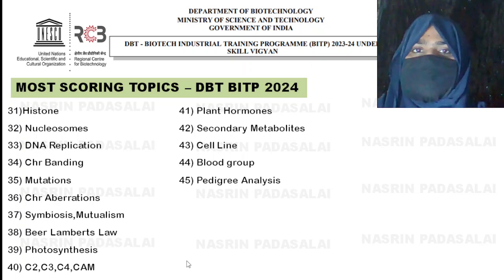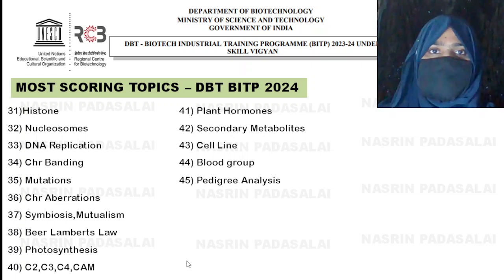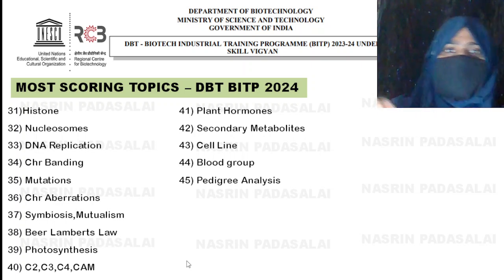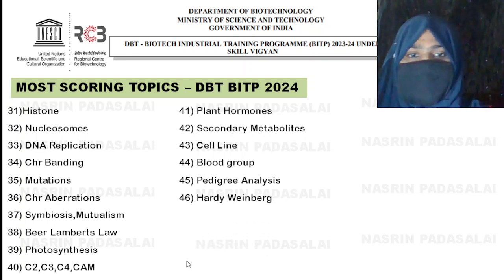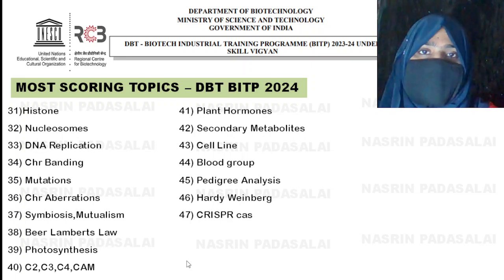Next is pedigree analysis. You can't expect problems, but they will be giving a few diseases and asking what is the mode of inheritance, which is coming under X-linked dominant, which is coming under X-linked recessive, like that you can expect. Next is Hardy-Weinberg equilibrium. Next is CRISPR-Cas. Last time one question was asked, they asked about the full form. What is the full form of CRISPR-Cas?